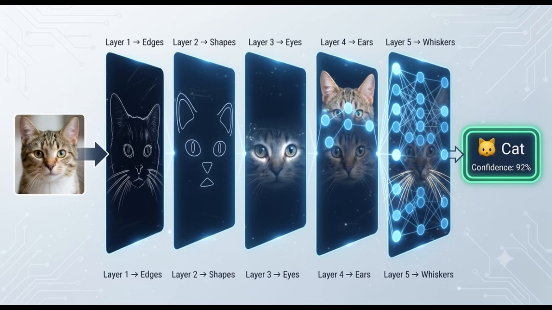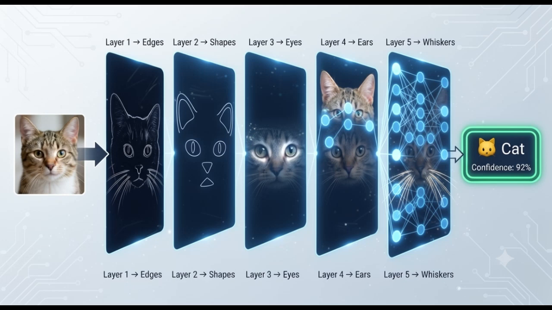Suppose we give the network a picture of a cat. The image enters the input layer. Then the information moves through each hidden layer. Every neuron performs a small calculation. Each layer extracts more useful features. The first layer detects edges. The second detects shapes. The third recognizes eyes, ears, and whiskers.